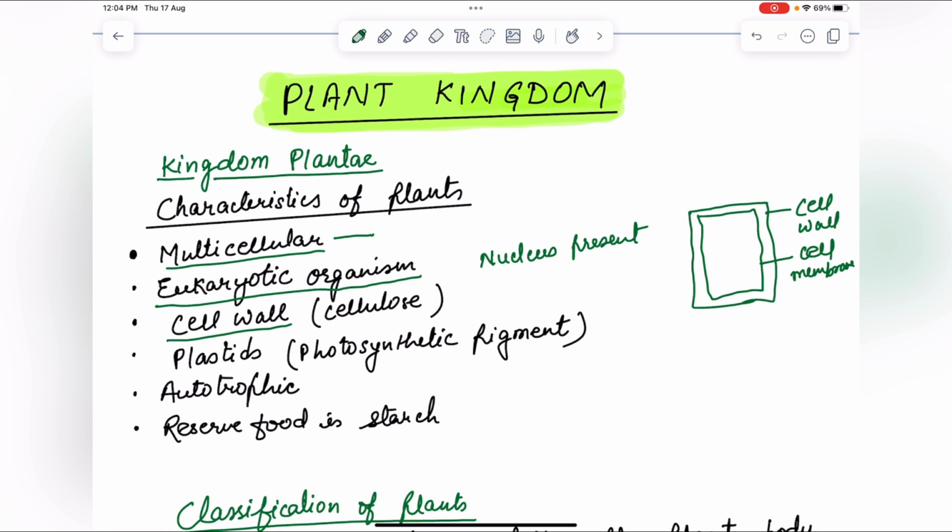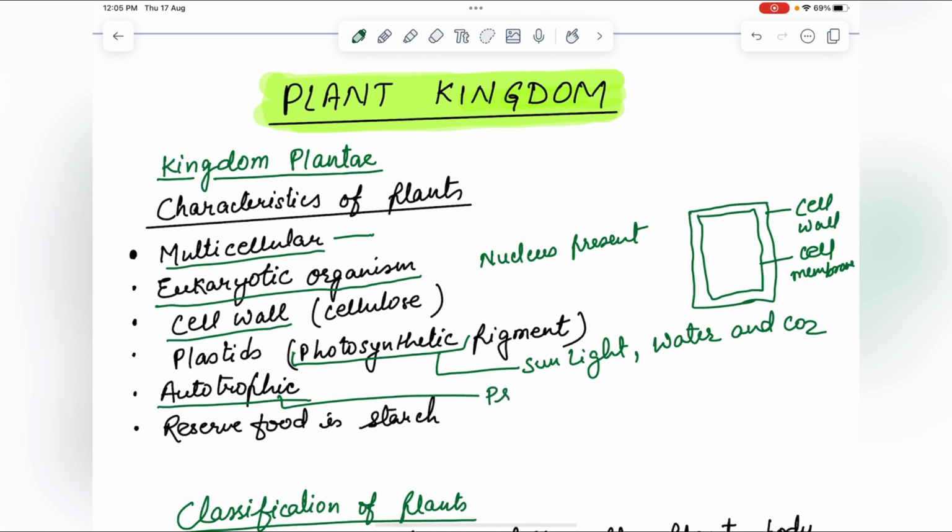Next is plastids will be present, means there will be chlorophyll present in that organism so that they can do photosynthesis. Photosynthesis means they can prepare their own food in the presence of chlorophyll. Because of chlorophyll they can prepare their own food in the presence of sunlight, water and carbon dioxide. Autotrophic means the plants can prepare their own food, they are not dependent on others.